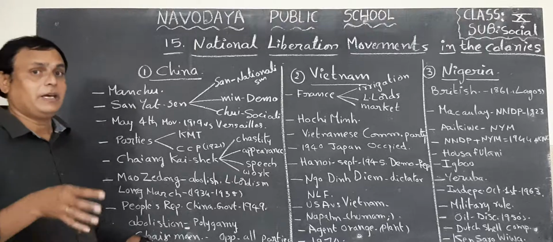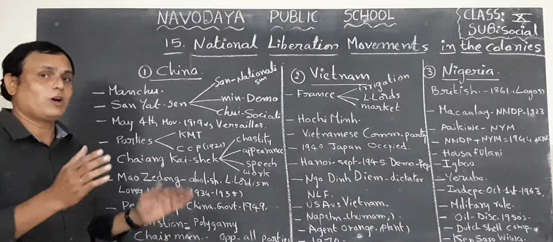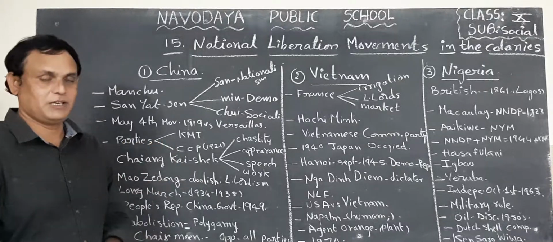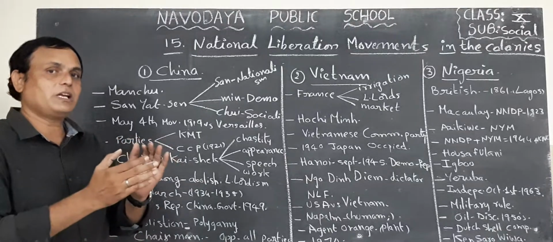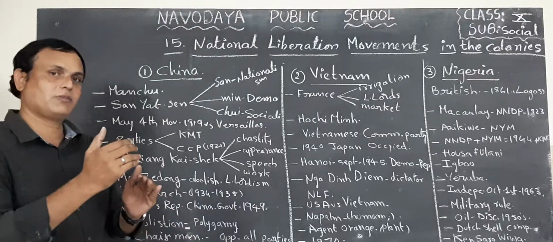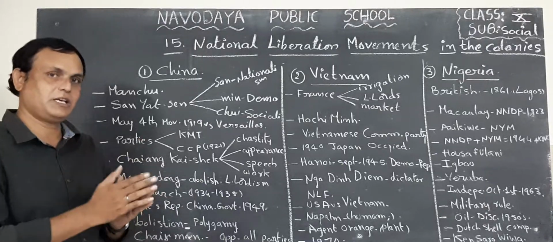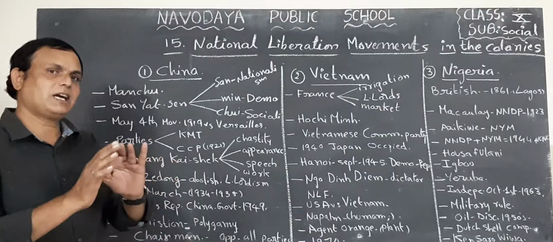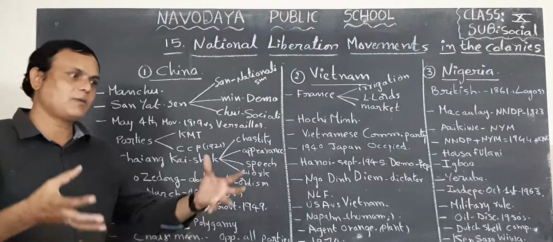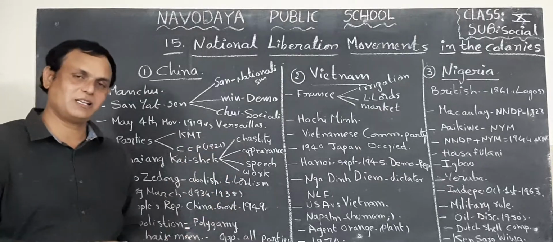Next, only one party is there in China, that is the CCP party. That CCP party always selects one chairman. That chairman is the head, and he will rule the country. In China, they cannot invite any other parties. For example, in our country many parties are there.